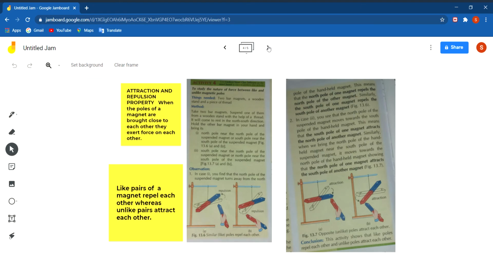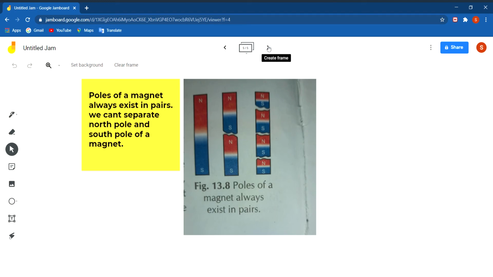Now the fourth property of magnet we will discuss, that poles of a magnet always exist in pairs. We cannot separate north pole and south pole of a magnet. You know that the ends of the magnet are called its pole, and each magnet has two ends, north pole and south pole, two poles. The end which rests towards north is called north pole, and the end which rests towards south is called south pole.